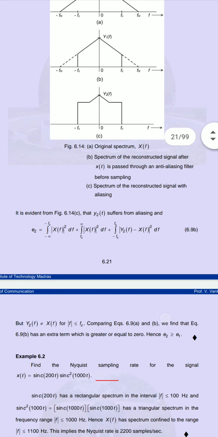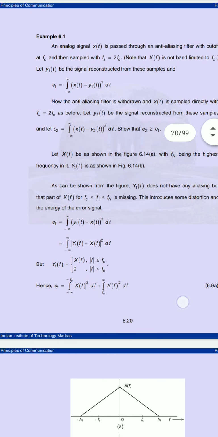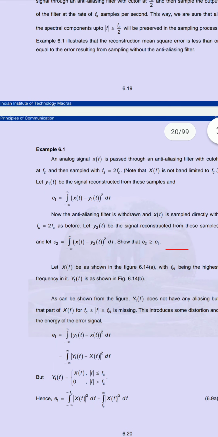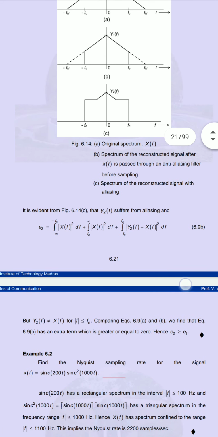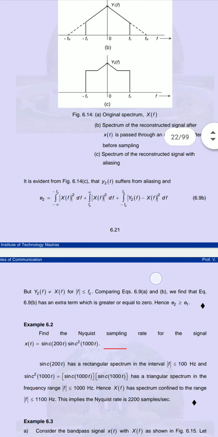So here we can say we are supposed to use the anti-aliasing filter to reconstruct the original signal. After that, we will get the signal like figure 6.14c. The remaining we will see in the next session.